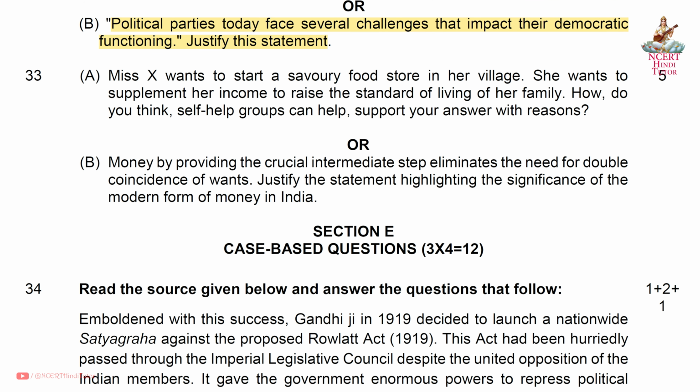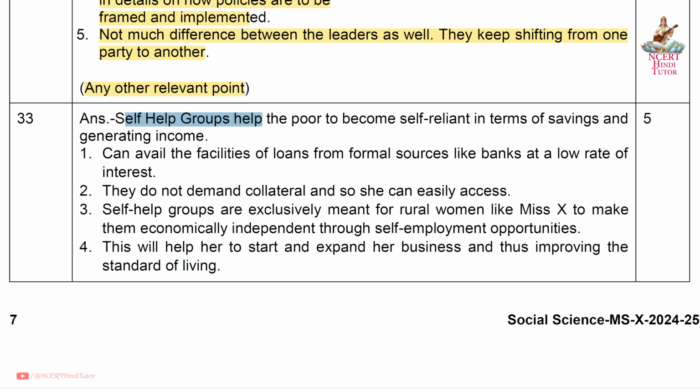Question 33a. Miss X wants to start a savory food store in her village. She wants to supplement her income to raise the standard of living of her family. How do you think self-help groups can help? Support your answer with reasons. Answer: self-help groups help the poor to become self-reliant in terms of savings and generating income.